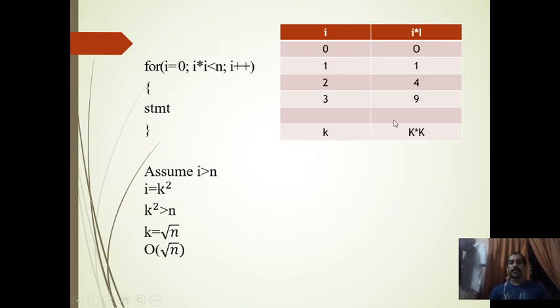Okay, another example. i equal to 0, i into i is less than n, i plus plus, and a statement is there. Initially i is 0, then i into i is again 0. Then 1, then 1 itself. Then 2, then 4. Then 3, then 9. At k, it will be k into k, that is k square. So i is equal to k square, and k square is greater than n. That is k is equal to root n. So we will get root n as the value of k.